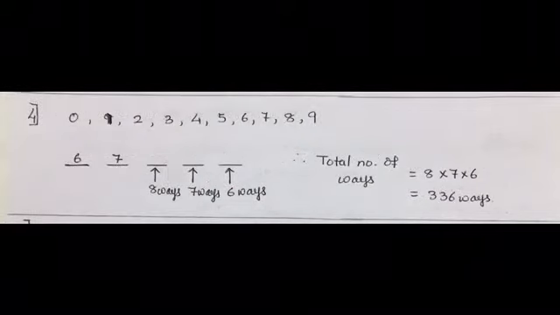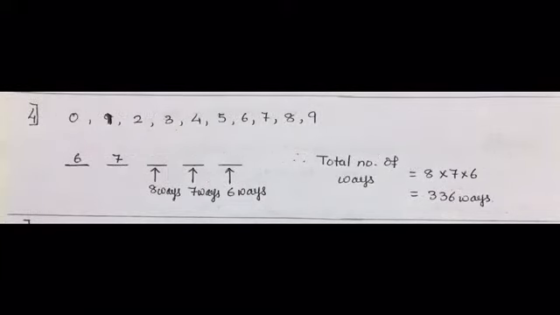Fourth one is how many 5-digit telephone numbers can be constructed using the digits 0 to 9 if each number starts with 67 and no digit appears more than once. If it is given no digit occurs more than once, means no repetition.